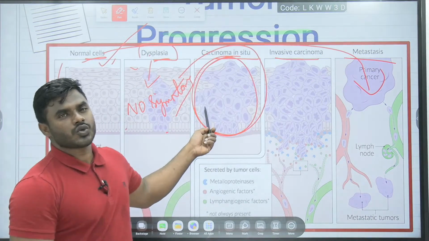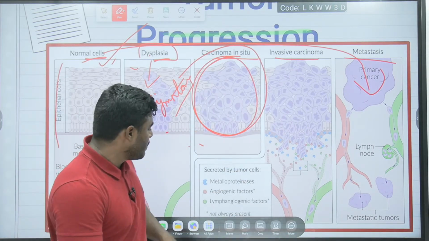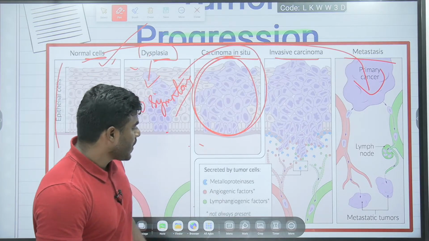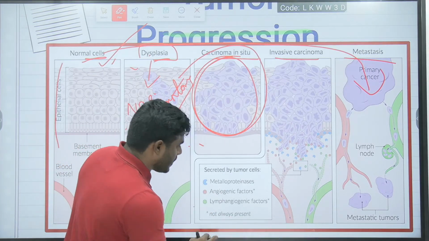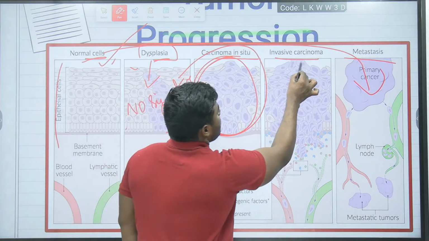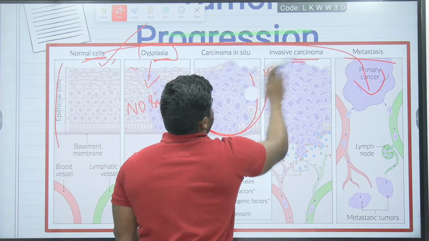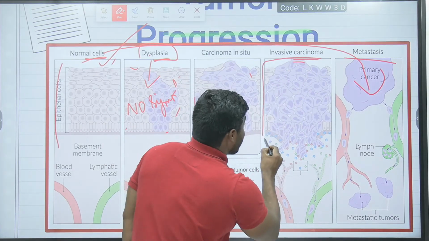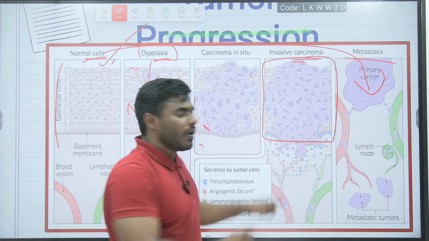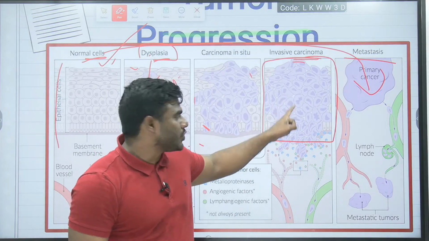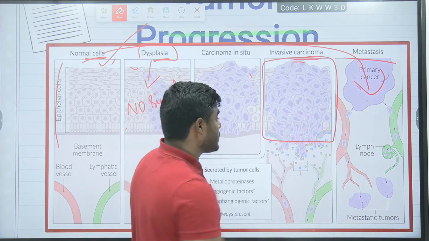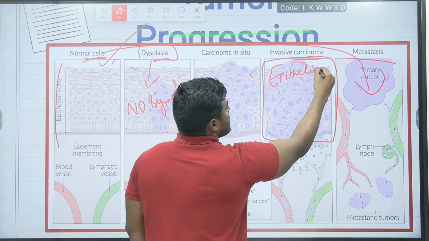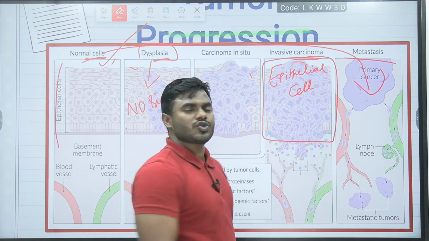Now all the students, please look into this diagram, the most important diagram. Anyway, I'll explain it in the next slide also. All the students, please pay attention. Look into this. Now it has affected the entire tissue. Friends, pay attention. It has affected the entire tissue. Once it has affected the entire tissue, it has to move. Suppose for example, this is an epithelial cell. From the epithelial cell, this cancer has to move to the liver.